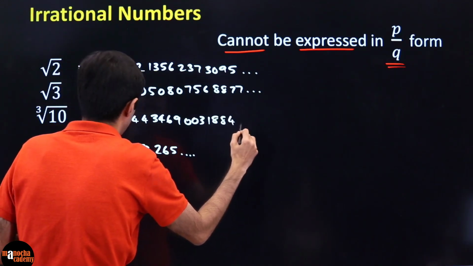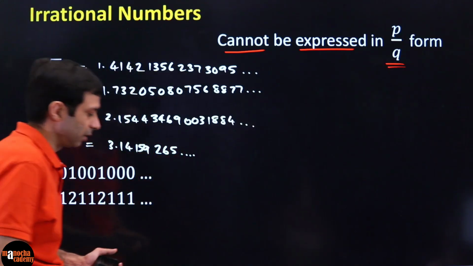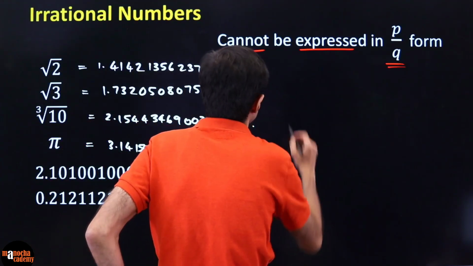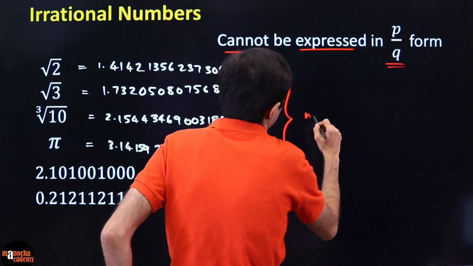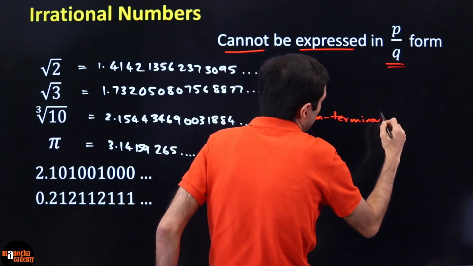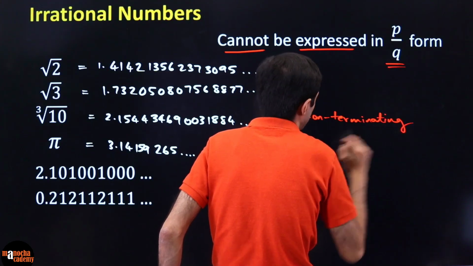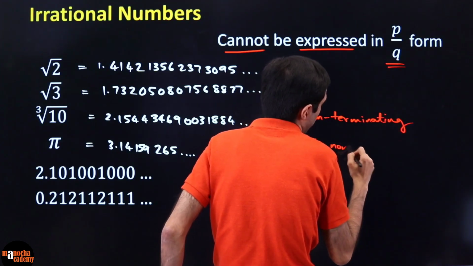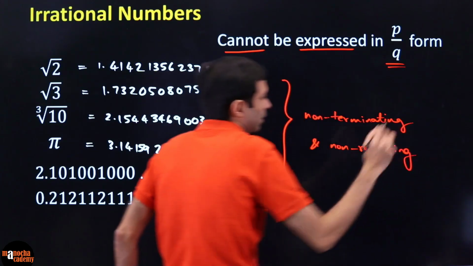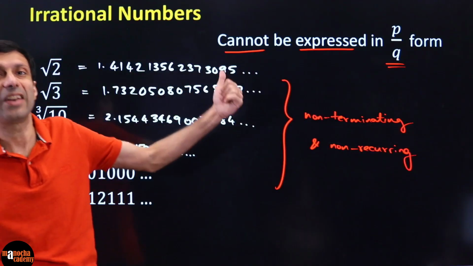I think you get the point. What is happening over here? These numbers are non-terminating. The decimal number never finishes. It just goes on. Your division, your job never finishes. And it is non-recurring. There is no repeating pattern. That is why these are irrational numbers.